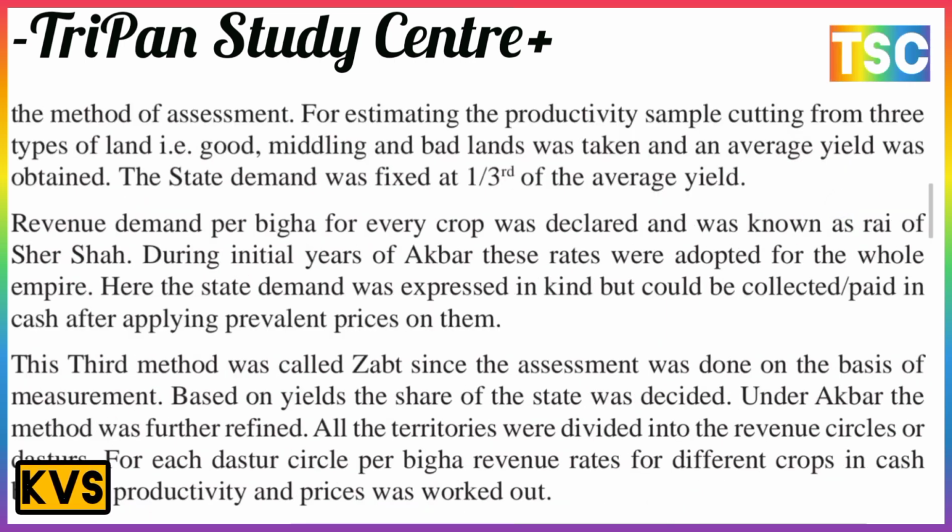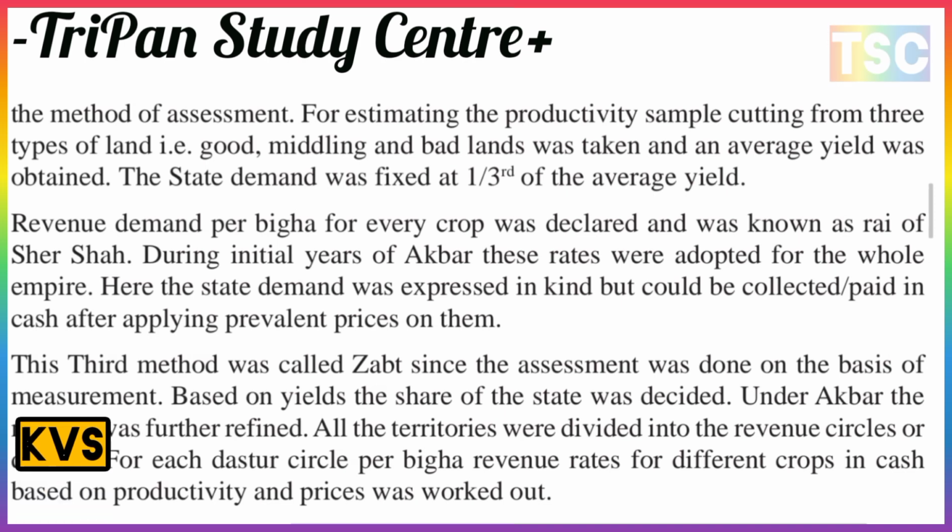The revenue demand per bigha for every crop was declared, and this was the rai for Sher Shah. This is the most important here. During the initial years of Akbar, this rate was adopted in the Mughal Empire. The state demand was expressed in kind but could be paid in cash after applying the prevalent prices.